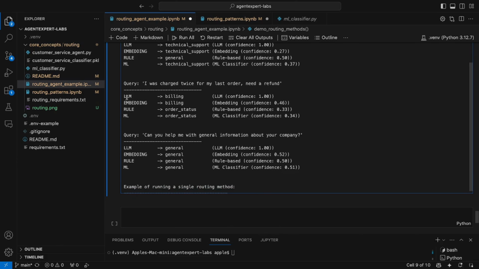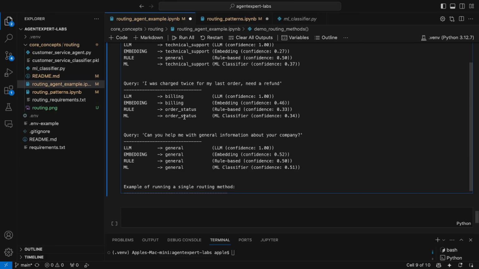Okay, let's look at the next one. I was charged twice for my last order, need a refund. This is about billing or order. This is a bit of an ambiguous query, right? Because you have the word order present as well, but the actual intent is to get a refund, which means it needs to be routed to billing.